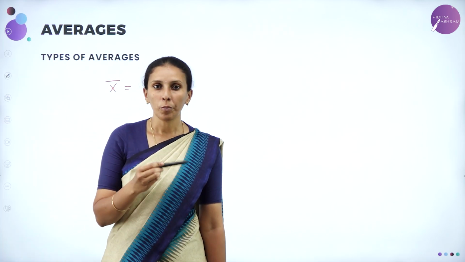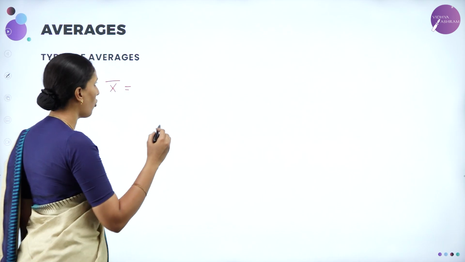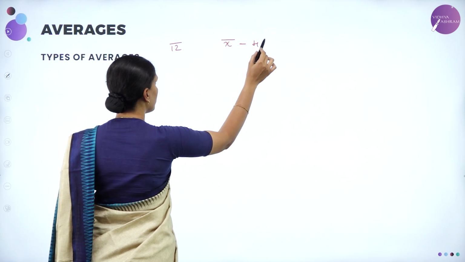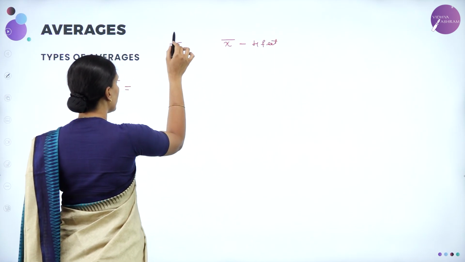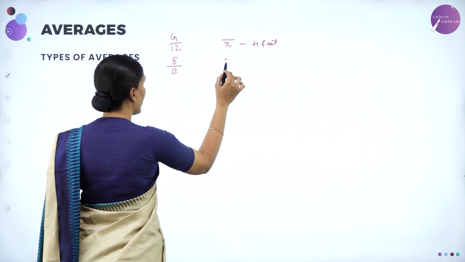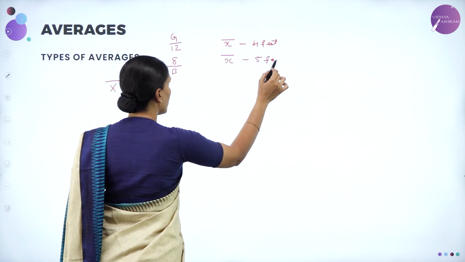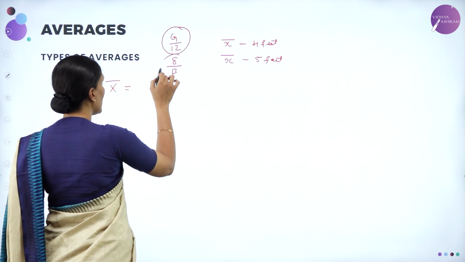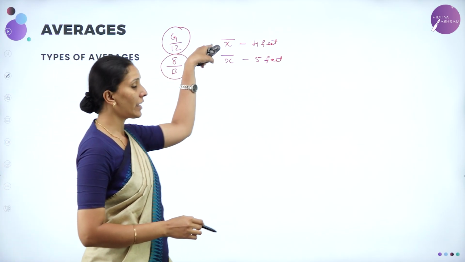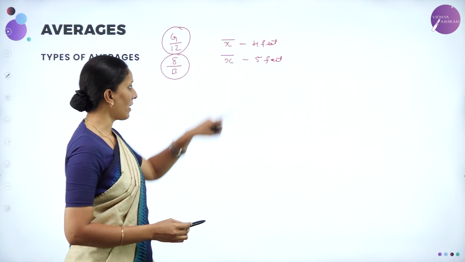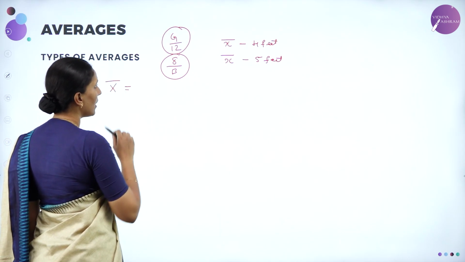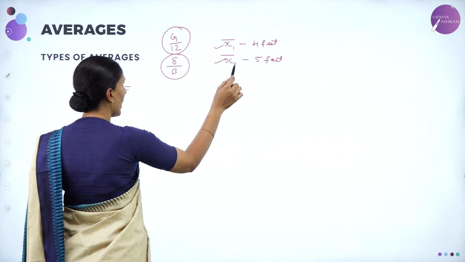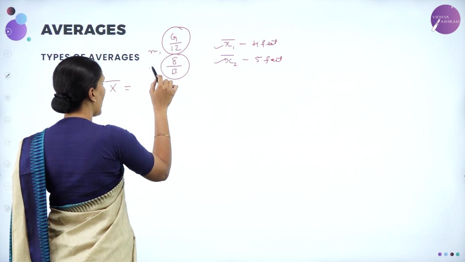For example, a group of 12 girls has an average height of 4 feet, and 8 boys have an average height of 5 feet. Then what is the combined average of these 2? Here we have a group of girls and a group of boys, already having average heights of 4 feet and 5 feet. This is again calculated as a weighted average, but with the averages. I'll consider these as x1 bar and x2 bar, and the number of girls as n1 and boys as n2.